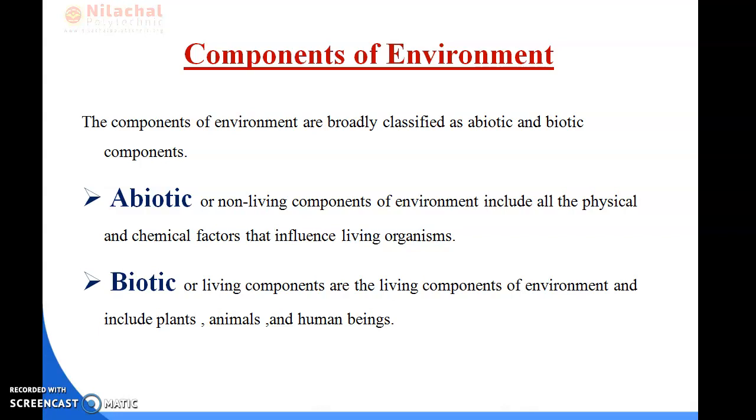Okay, so components of environment consist of your biotic and abiotic systems. First of all, the environment is defined as the whole physical and biological system surrounding man and other organisms, along with various factors which influence them. What are those factors? Factors like your soil, air, water, light, temperature. These are your abiotic factors.